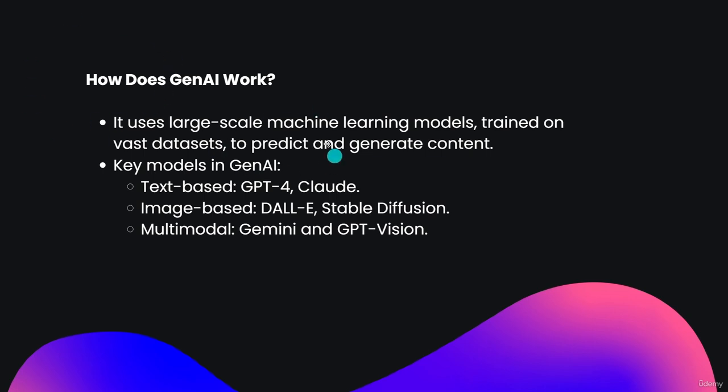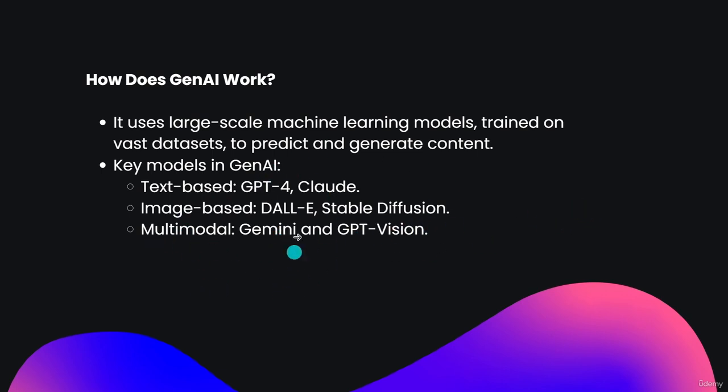It is simple like ChatGPT, Gemini. How do they work? They work the same way Gen AI works. They all come under Gen AI only, ChatGPT, Gemini, and all other models that we are using right now. You can see the key models in Gen AI: text-based GPT-4 and Claude, image-based DALL-E and Stable Diffusion, multimodal Gemini or GPT Vision.